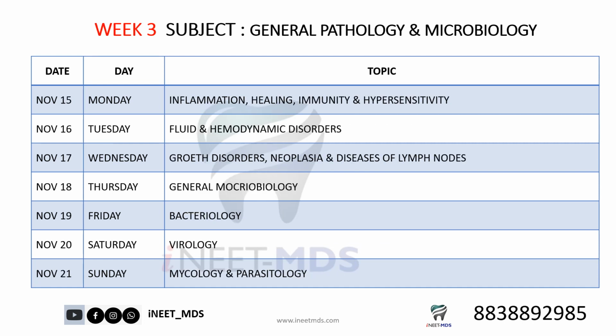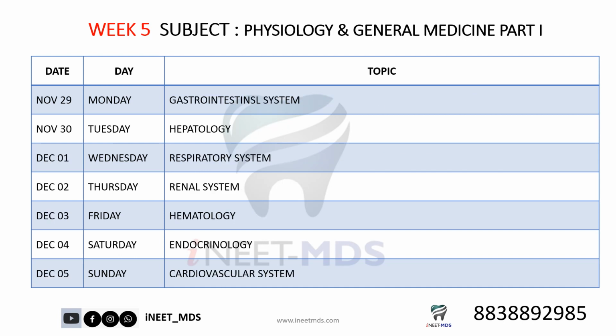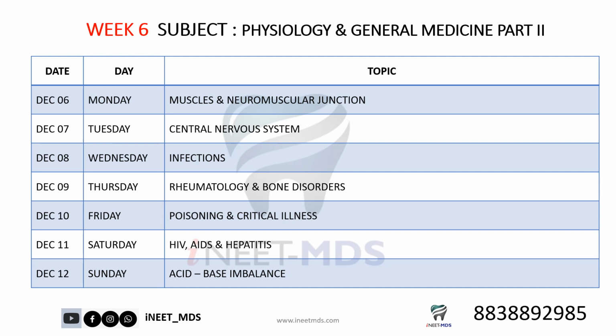Then the third week comprises general pathology and microbiology. The fourth week is oral anatomy, histology and embryology. The fifth week is physiology and general medicine part 1. So physiology followed by the relevant general medicine will be covered simultaneously. Then you have physiology and general medicine part 2.